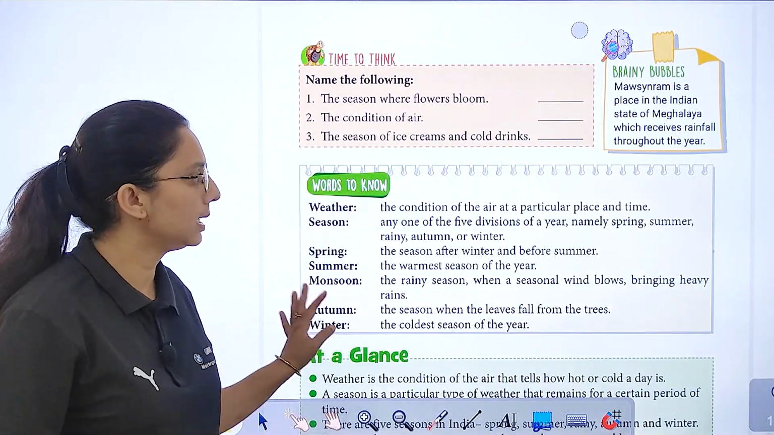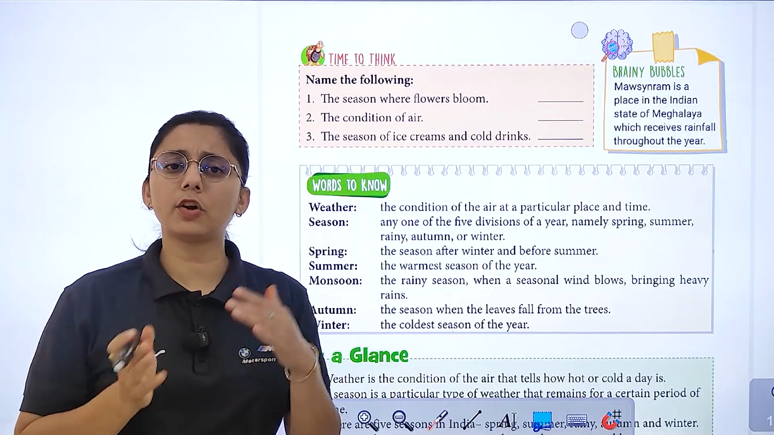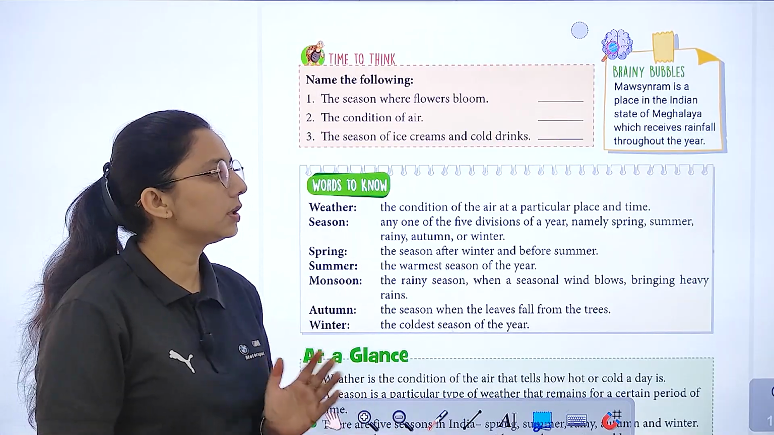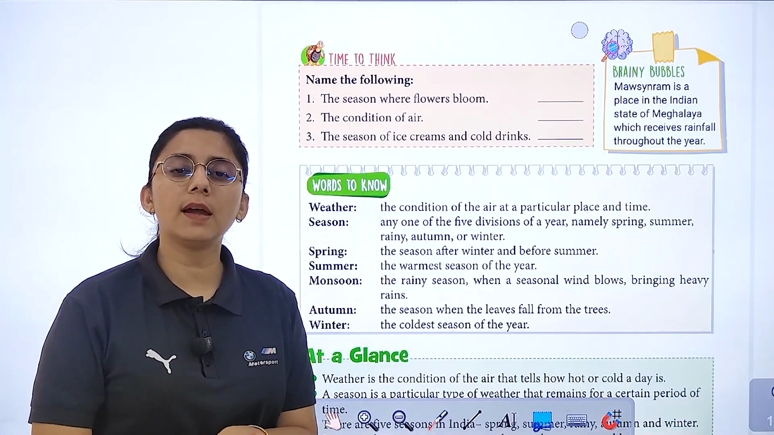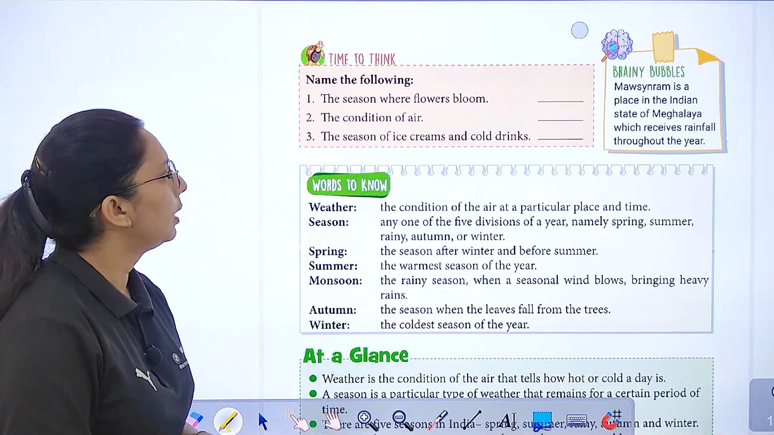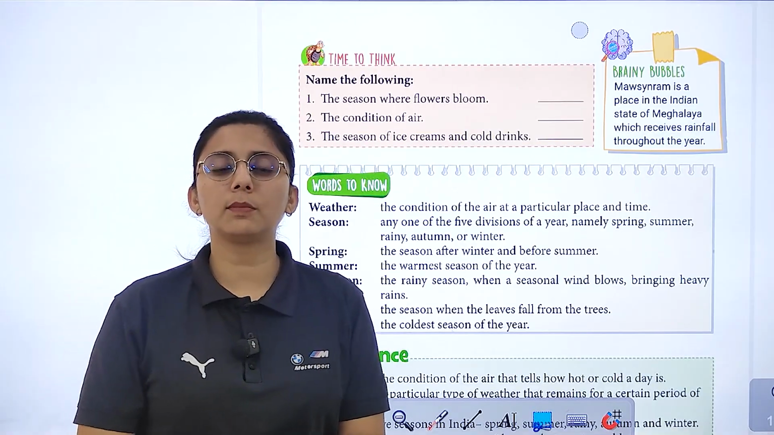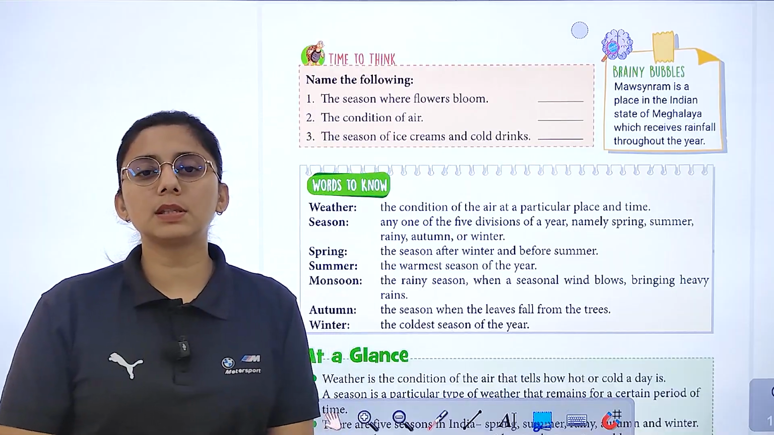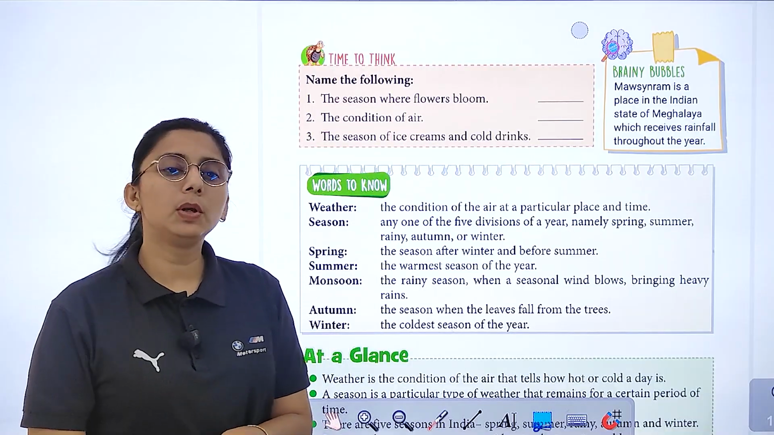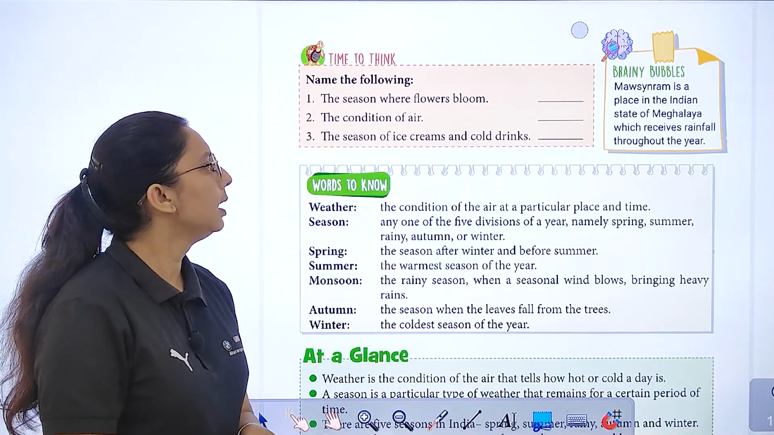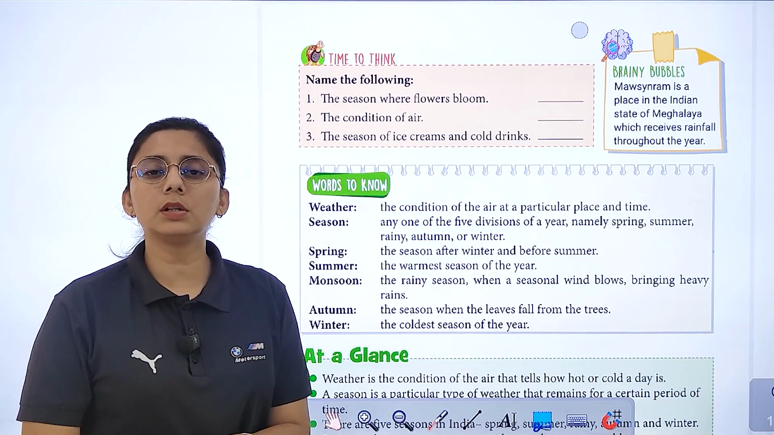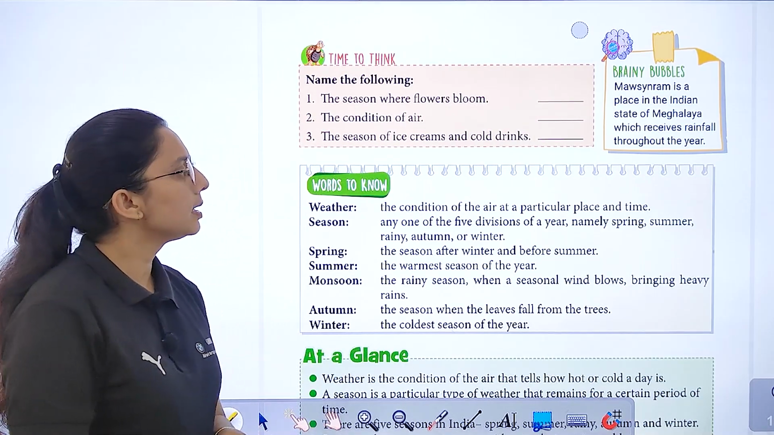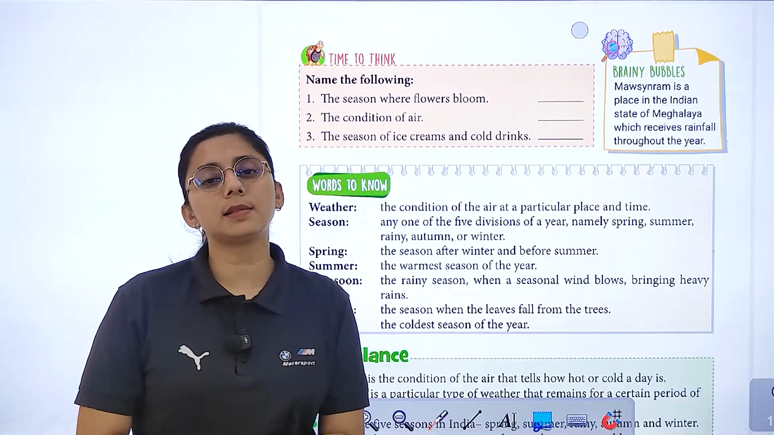And Mawsynram is a place in India, in the state of Meghalaya, which receives very heavy rainfall throughout the year. Right? Here are some questions. Name the season in which flowers bloom, that is spring season. What is the condition of air called? Then the season of ice cream and cold drink, that is summer season.